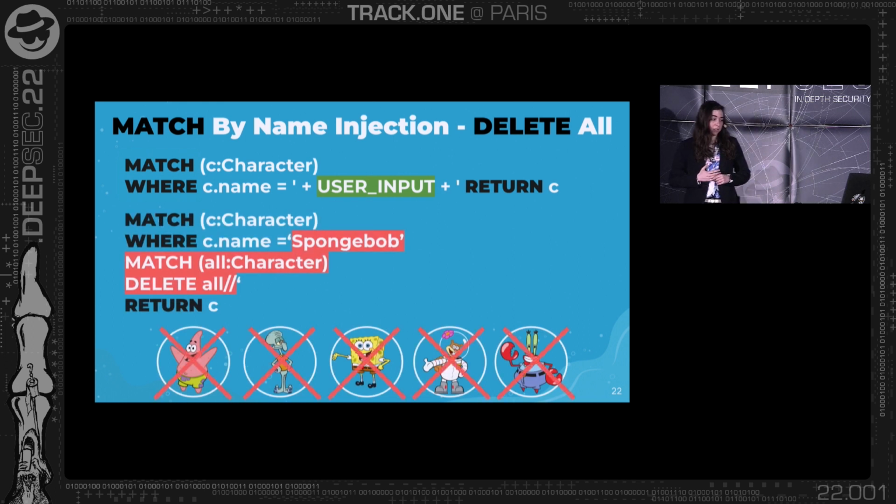Now notice that we inject all this red background text, and we will inject 2 clauses. The first one will be match to get all the characters. We will define a variable called all, and then we will delete this all. So we will delete all the characters. So again, we're getting all the characters and then deleting all of them. And we can do this on character and on place label, and basically any label that we want that exists in the database.